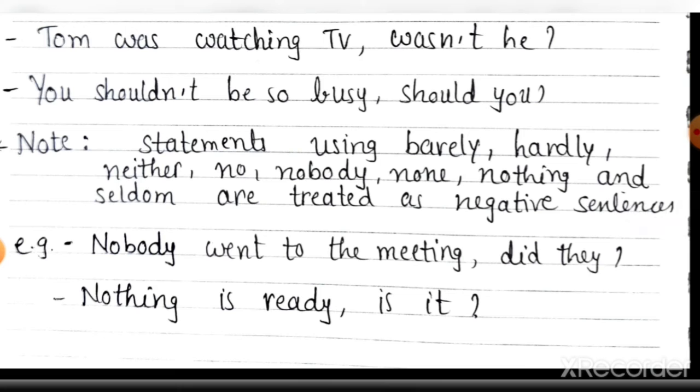Now the next one is statements using barely, hardly, neither, nobody, none, nothing, seldom, which are treated as negative sentences. The negative word not is not given, but if words like these are given, then you can write a positive question tag.